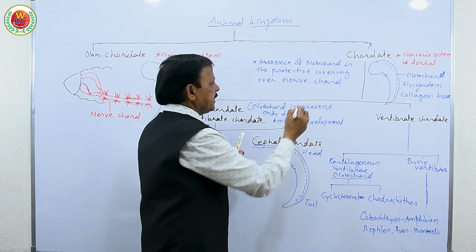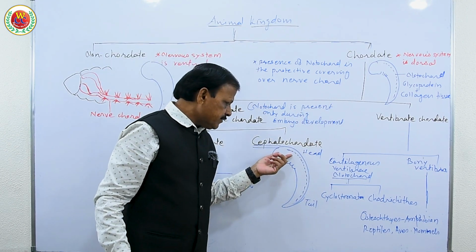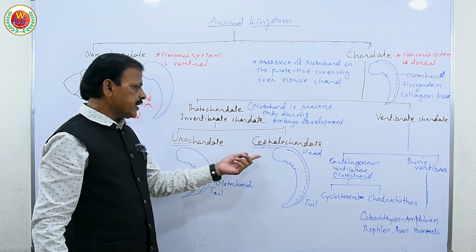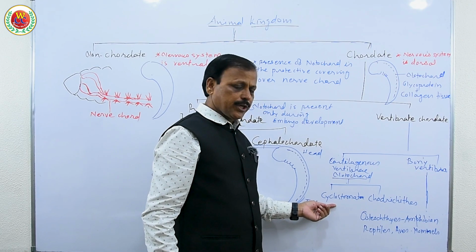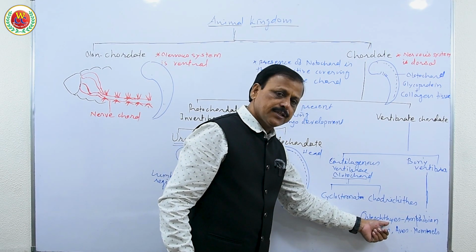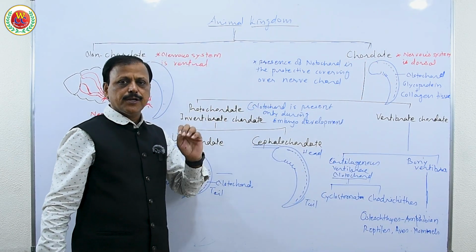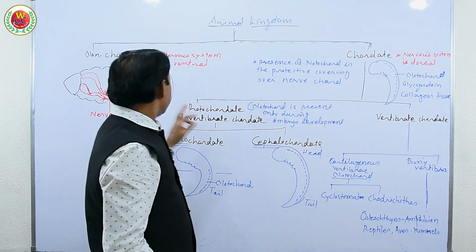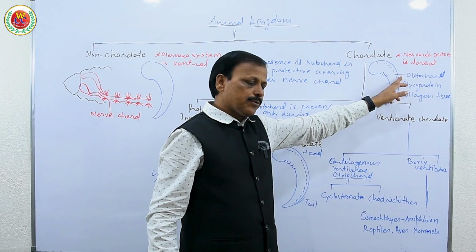And yes, it is made up of glycoproteinous collagenous fiber in urochordates and cephalochordates, and cartilage in chondrichthyes and cyclostomata, and bony in osteichthyes, amphibians, reptiles, aves and mammals. I hope now you got a clear-cut idea. These are the embryos without notochord, and this is the embryo with notochord.